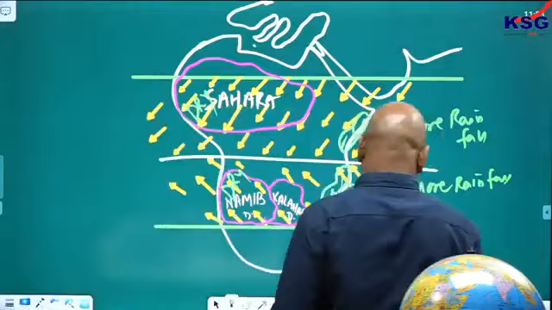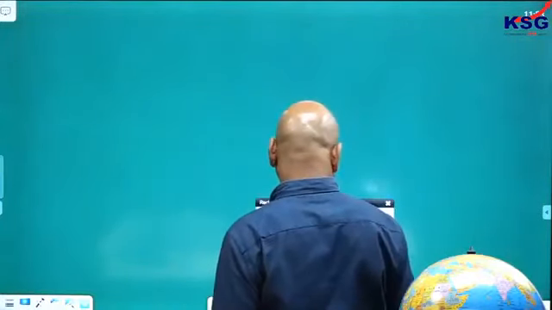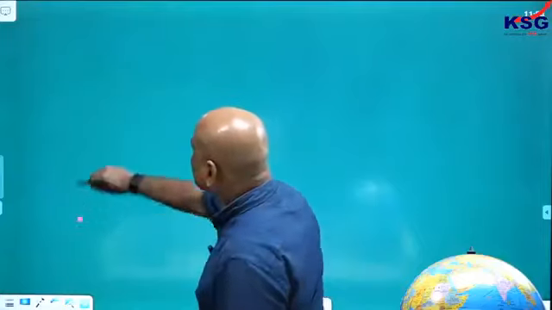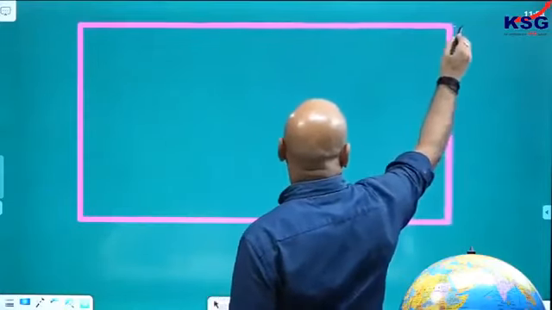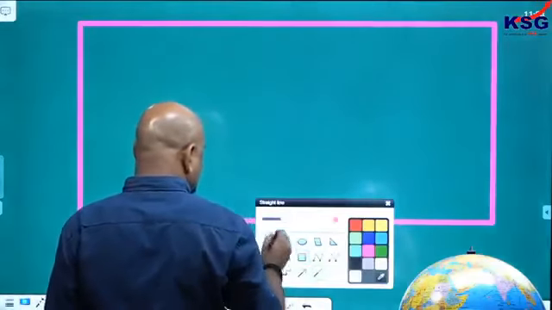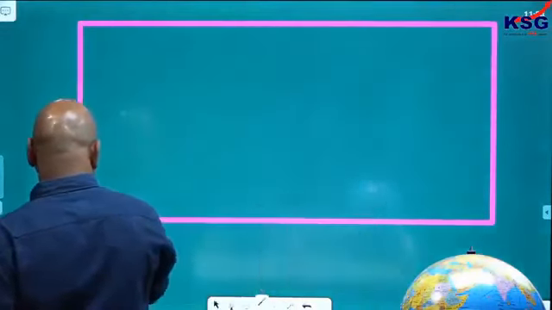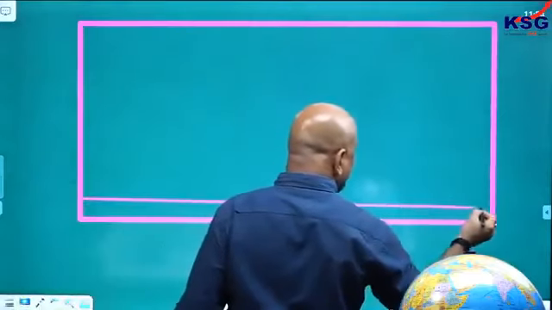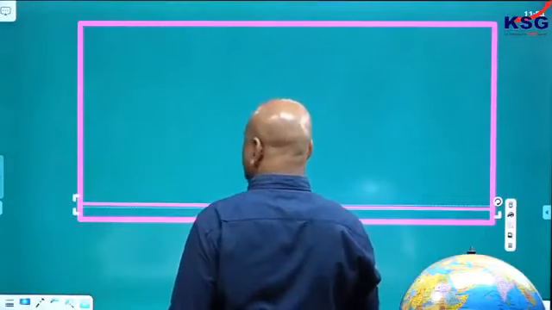Let us see how the wind pattern also influences this climatic type. Let us say this is a continent, and this continent extends from 0 degree, that is the equator, to 90 degree.